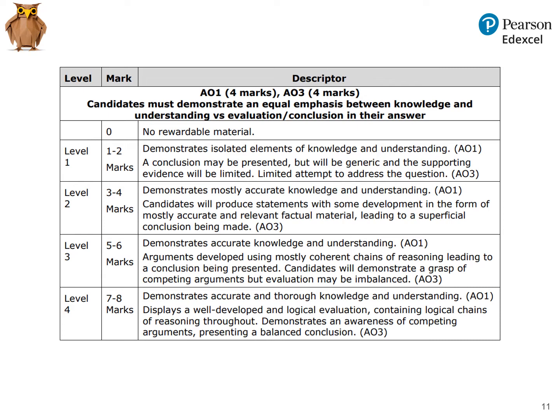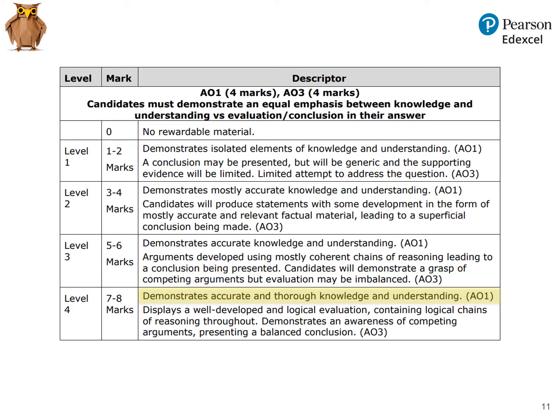Okay, so the AO1 in this answer is detailed and accurate. It definitely meets the requirements for level 4. I think feedback for a candidate writing this kind of response could be that actually there's more there than they needed to get into the top mark band for AO1. They've written well over a side of A4, and realistically they don't have time to do that for all the extended response questions on this paper, so they could have been more concise and perhaps left out a little bit of the detail and still got into that top band.